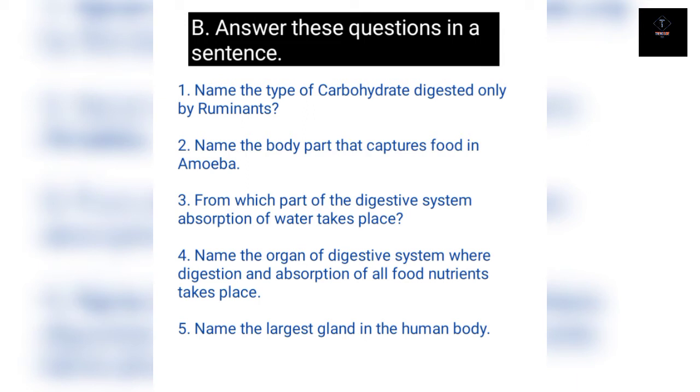So here is the B section in which you just have to answer the question in a single sentence, like name the type of carbohydrate digested only by ruminants. So you just have to name the carbohydrate that is digested by the ruminants. Another one: name the body part that captures food in amoeba. So you just have to name the body part that captures the food in amoeba. Nothing else. You have to write the answers in just one sentence.